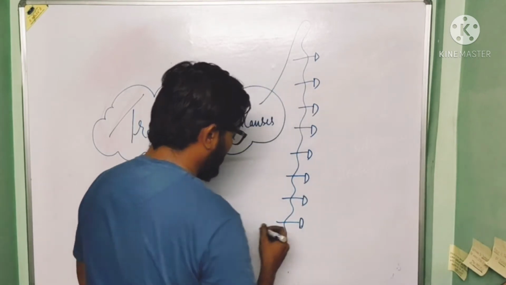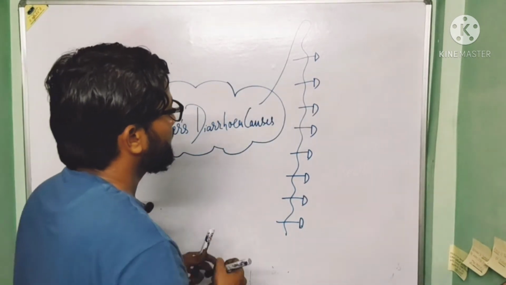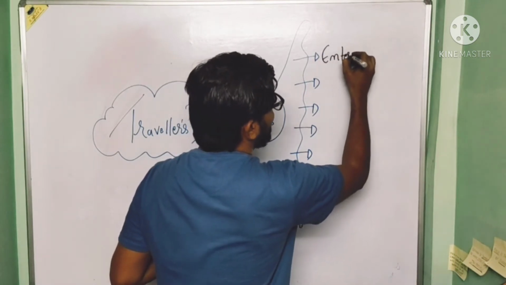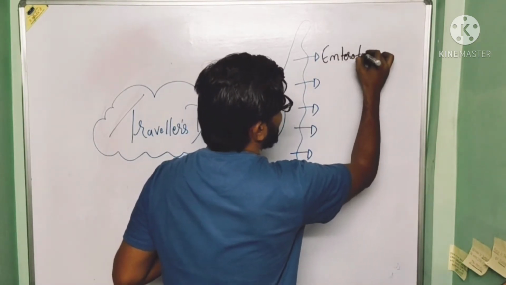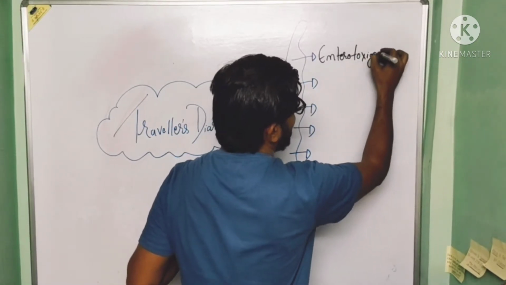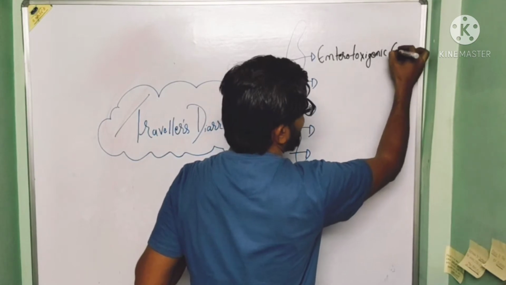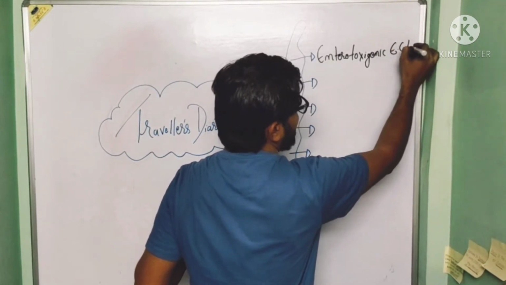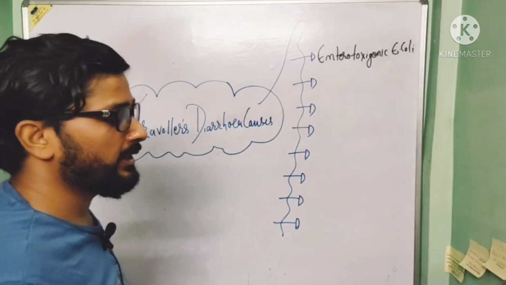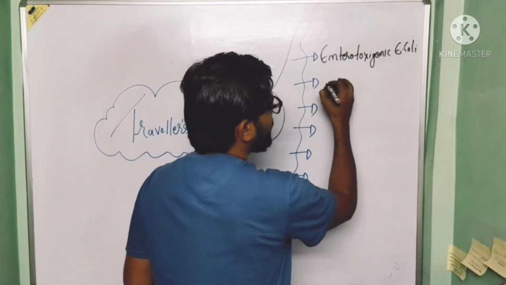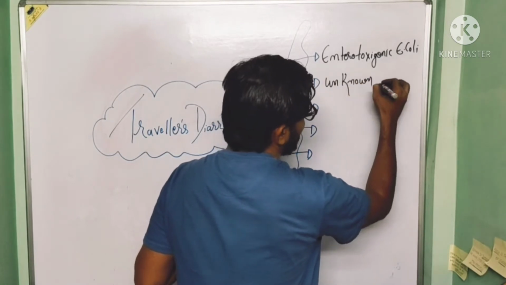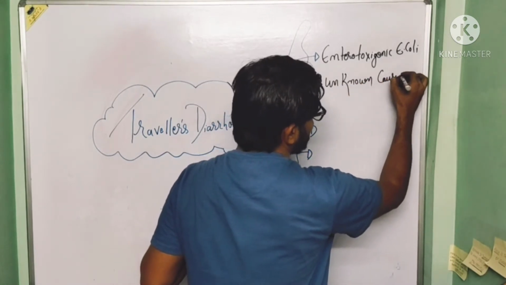The first one is the enterotoxigenic strain of E. coli. This is the most common cause of traveler's diarrhea. The second most common cause is unknown causes.